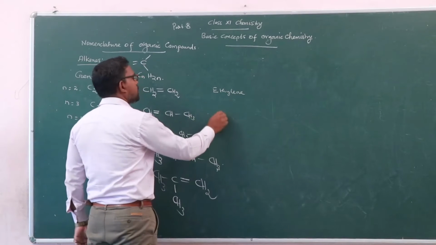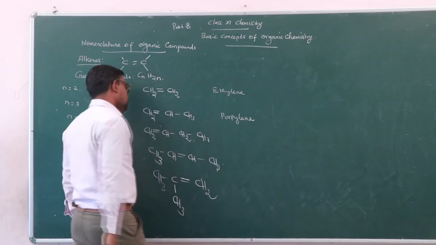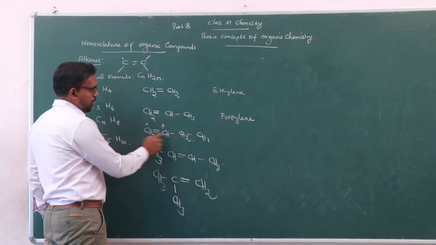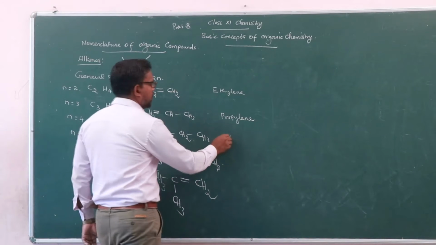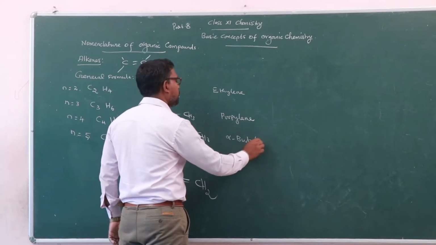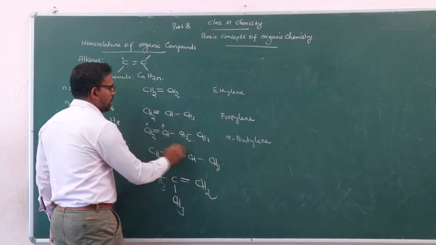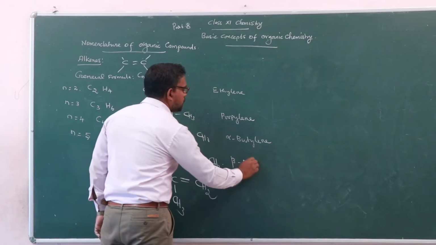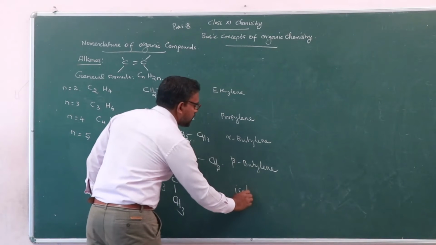The common name of the first compound is ethylene. This is propylene. Between carbon alpha and beta, the double bond is present, therefore alpha butylene. Here, beta and gamma, therefore beta butylene. This is isobutylene.